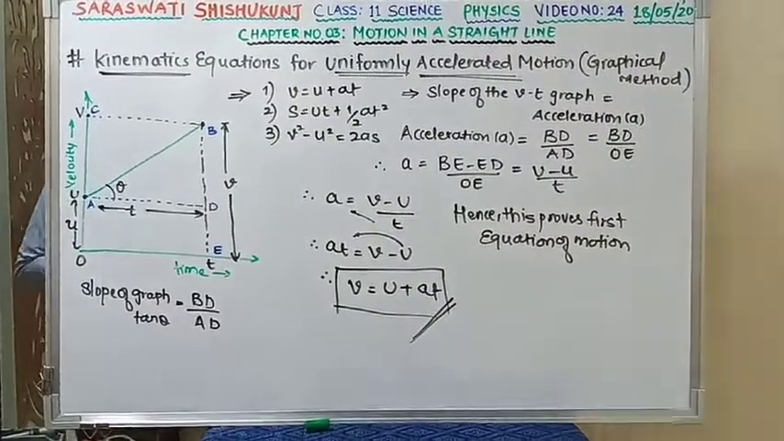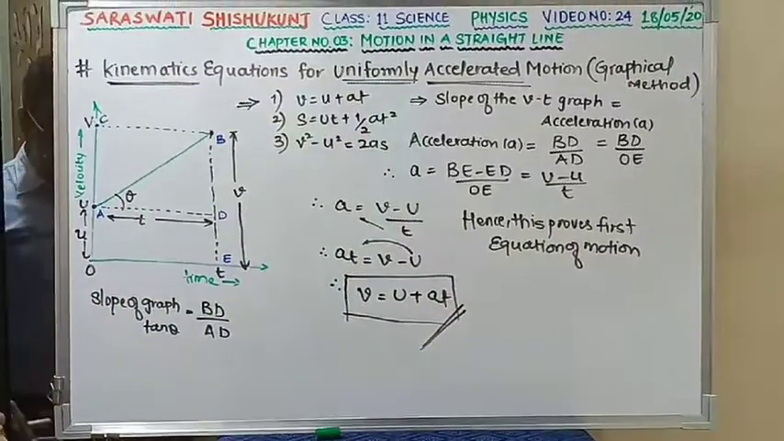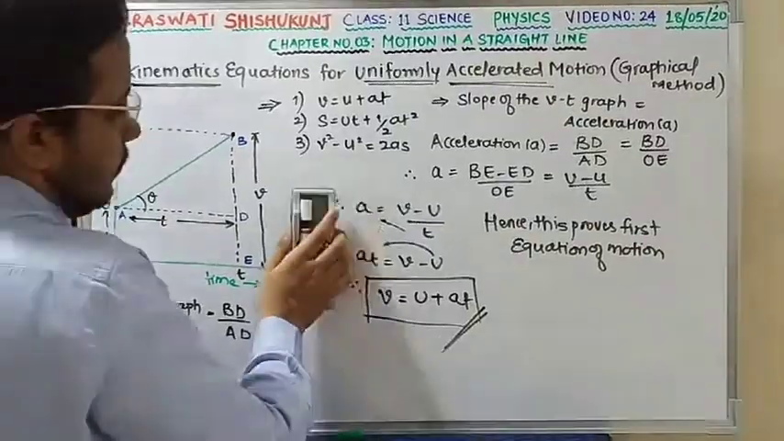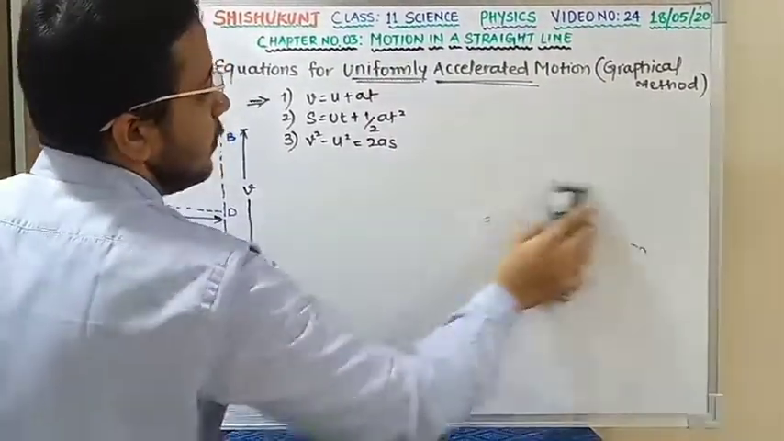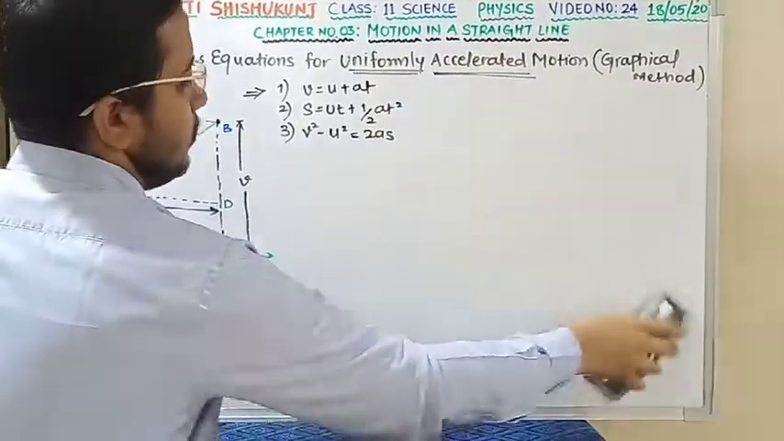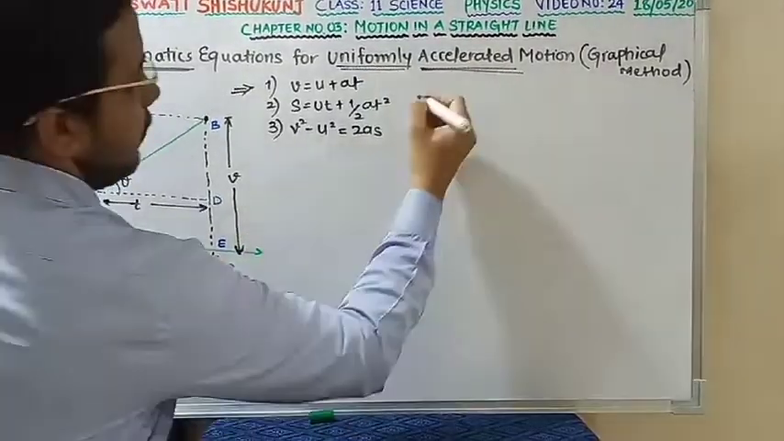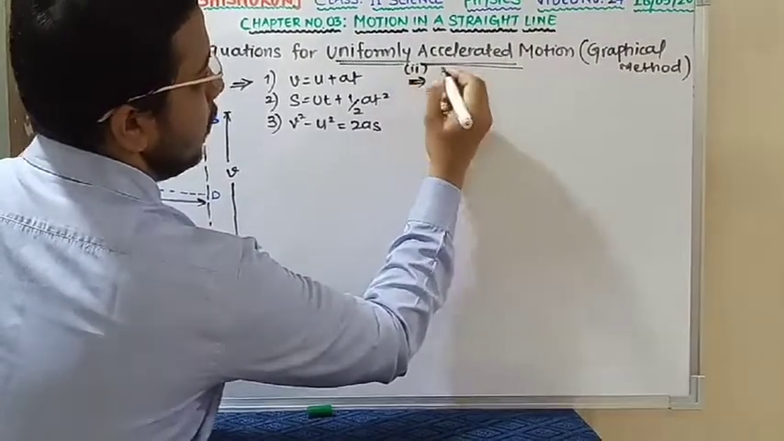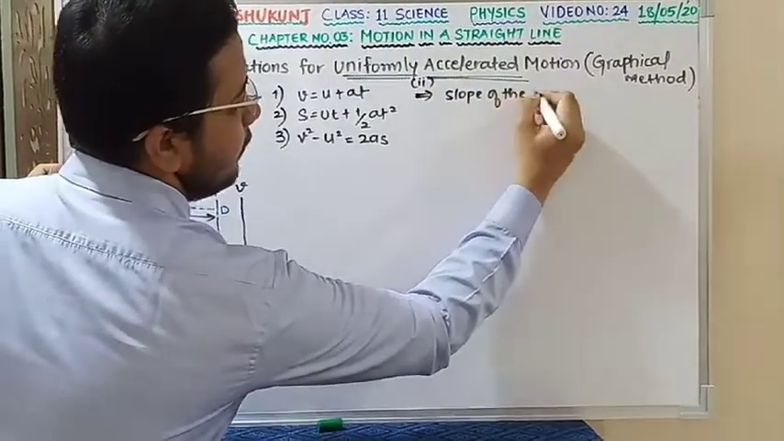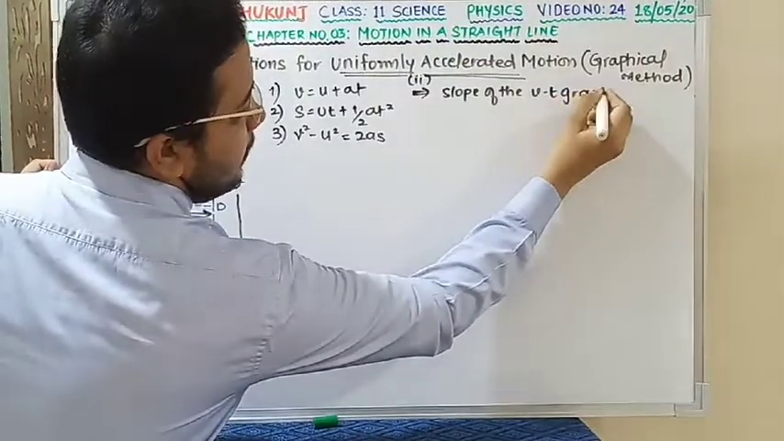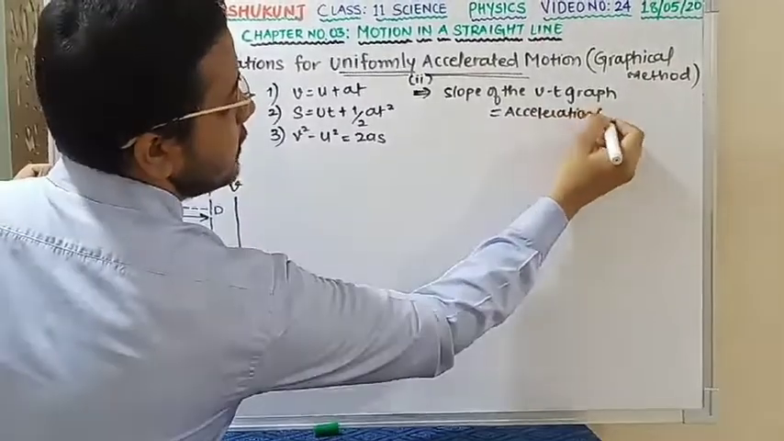Now moving ahead to the next equation, that is S is equal to UT plus half AT square. We already know that for the second equation, the slope of the VT graph is nothing but acceleration A.